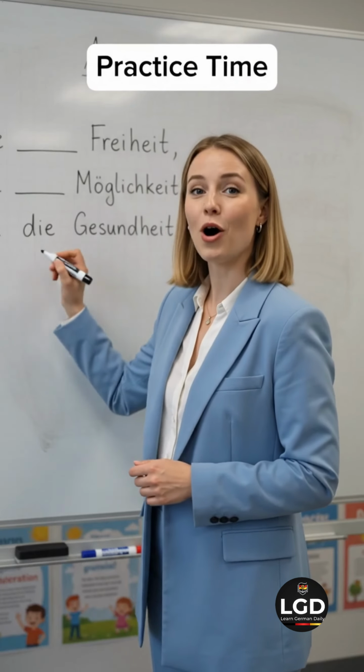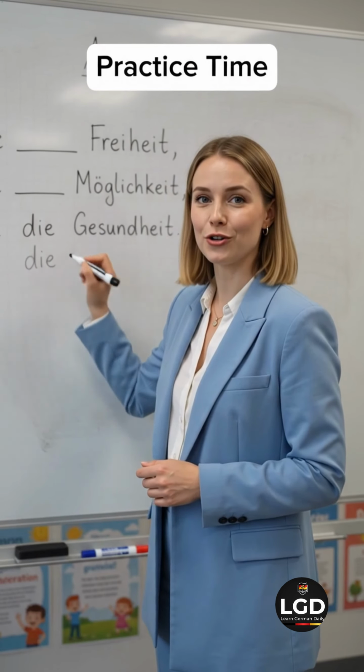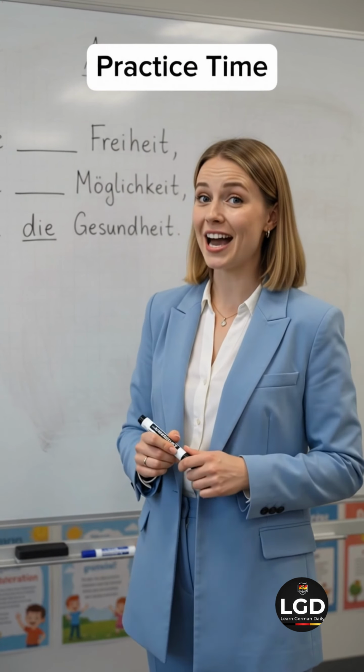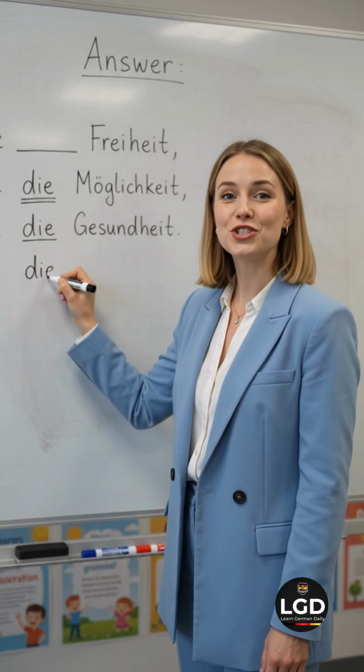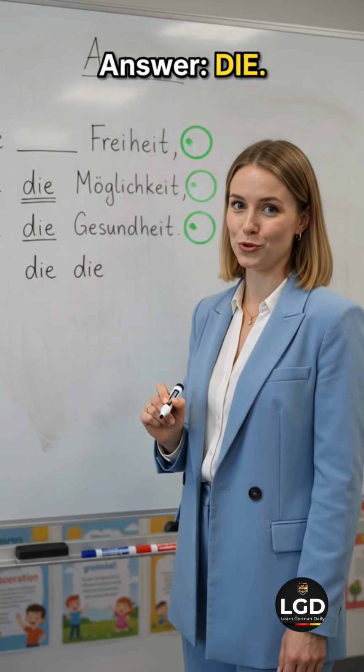Let's practice. Pause the video and choose the correct article for each word. If you answered die for all 3, excellent! You've just learned 2 powerful German article rules. Our next rule is one of the easiest in German.